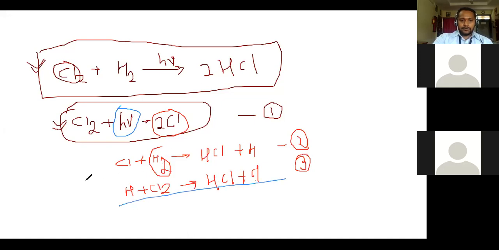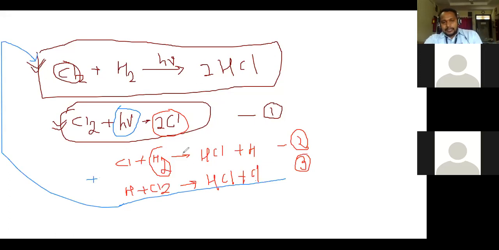If you add these reactions, you get the overall reaction, right? So due to absorption of a single photon, a number of hydrogen and chlorine molecules react and lead to formation of HCl. So this reaction has a very high quantum yield.